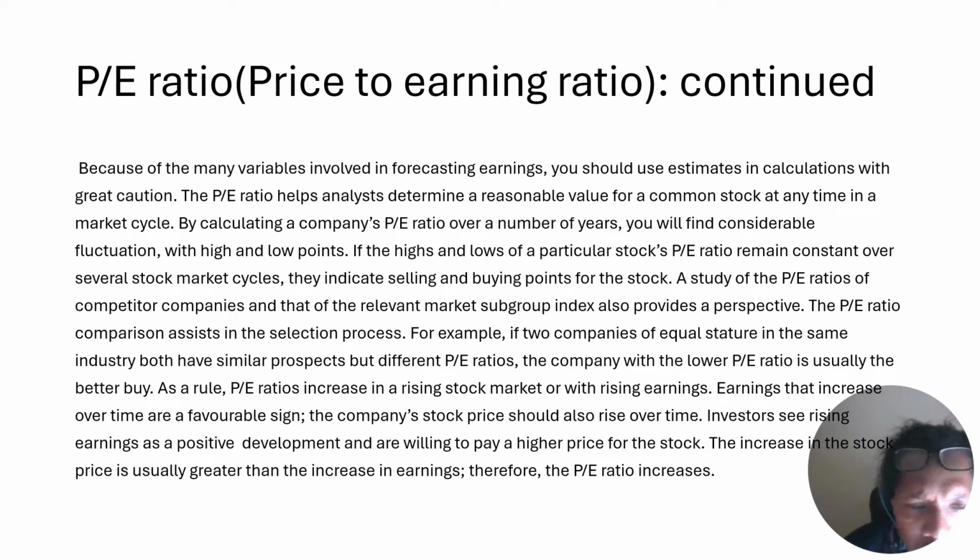The PE ratios of competitor companies, and that of the relevant market subgroup index, also provide a perspective. The PE ratio comparison assists in the selection process. For example, if two companies of equal stature in the same industry have similar prospects but different PE ratios, the company with a lower PE ratio is usually a better buy.